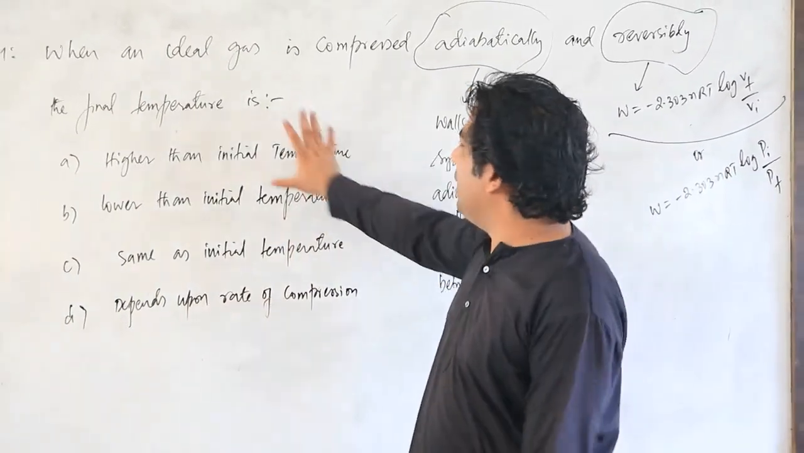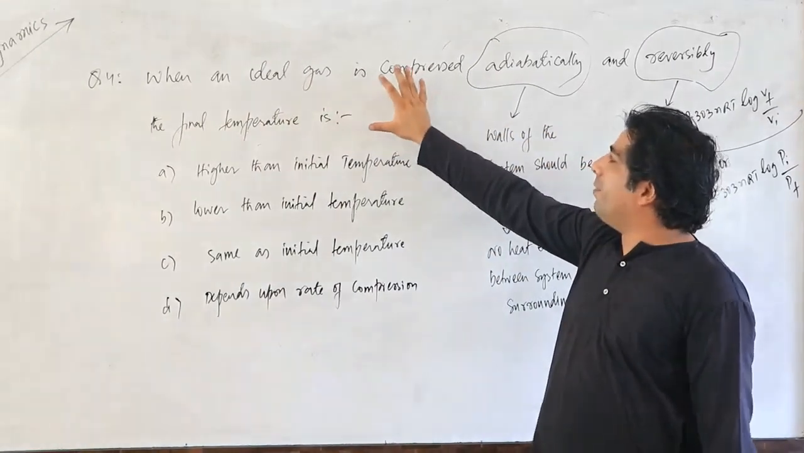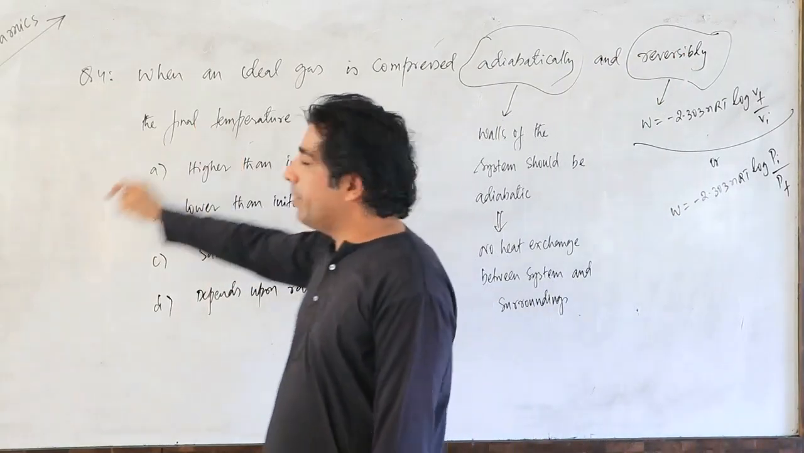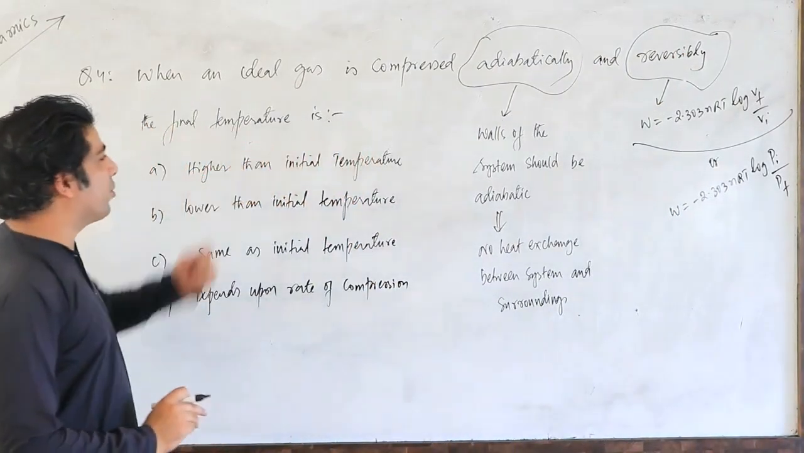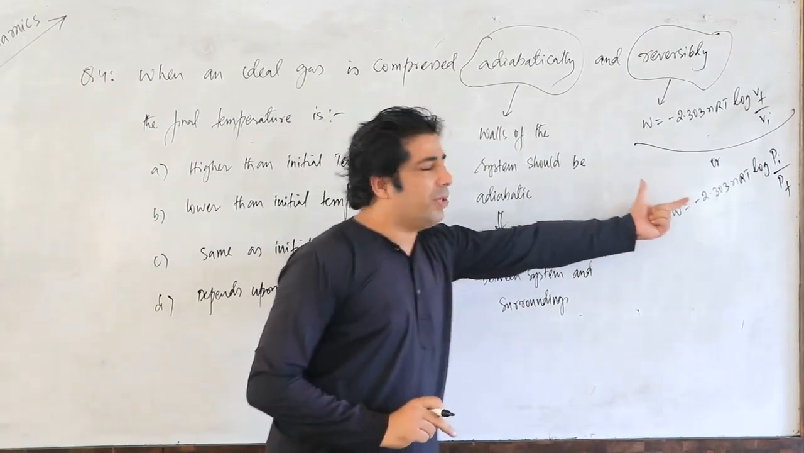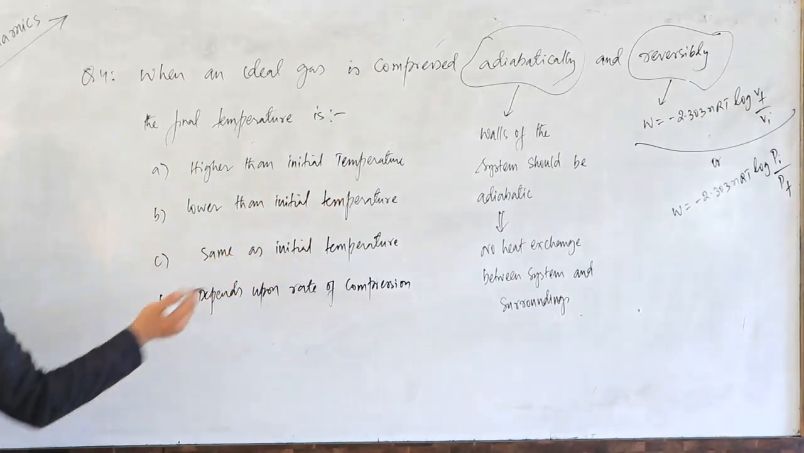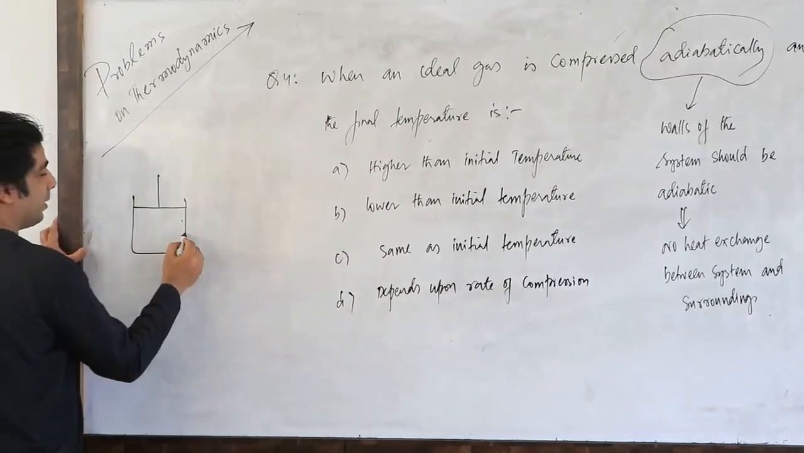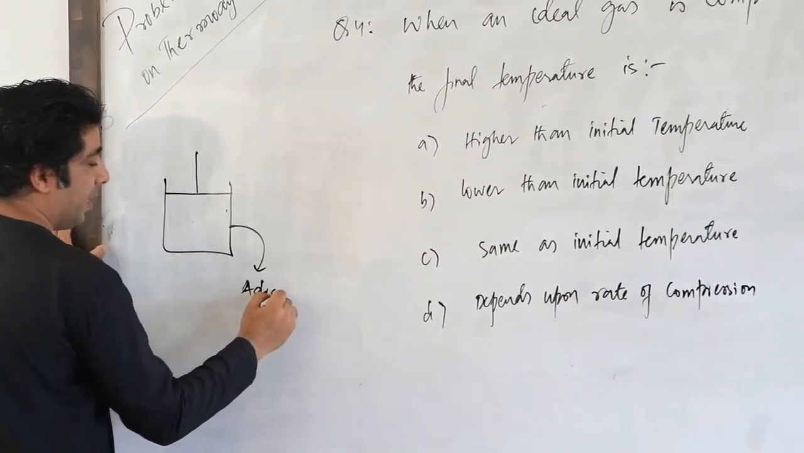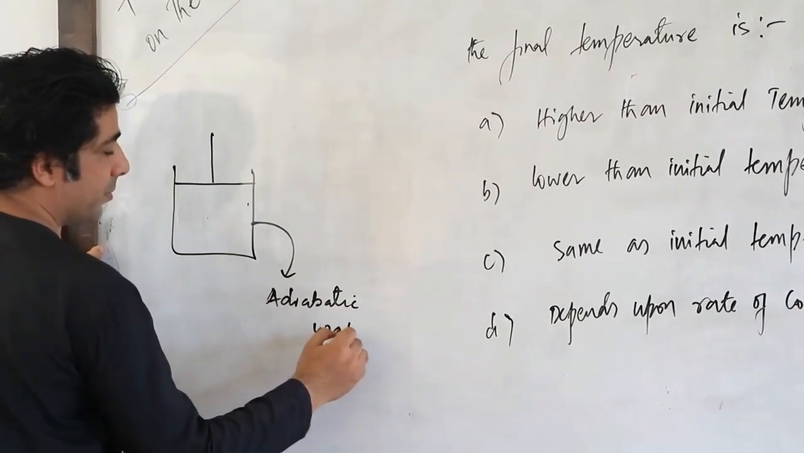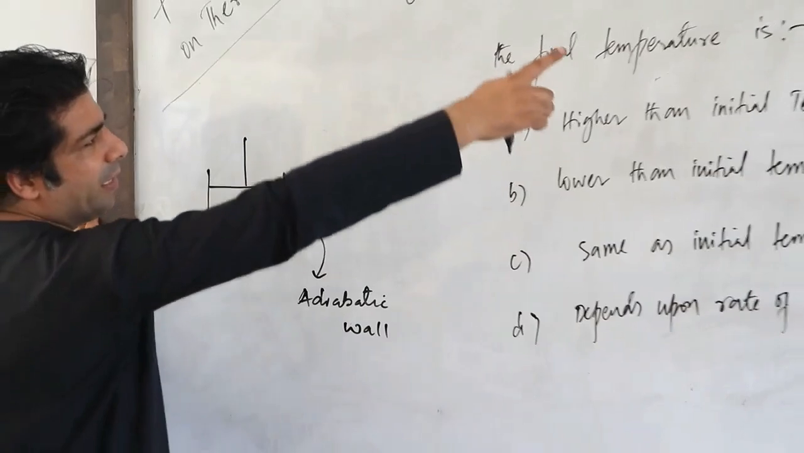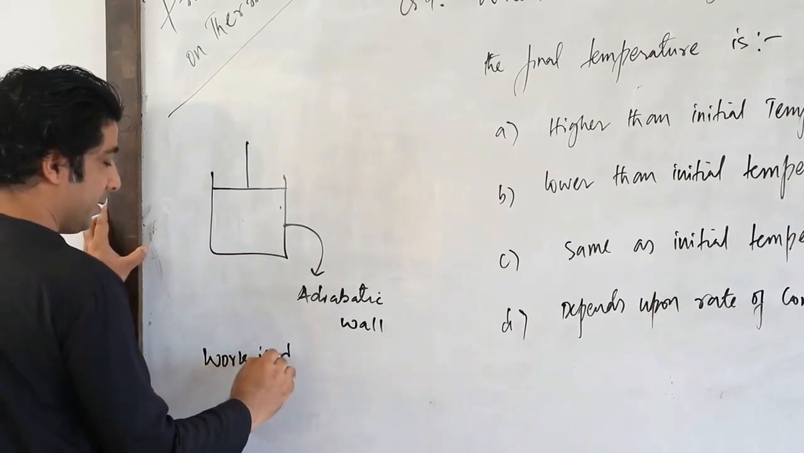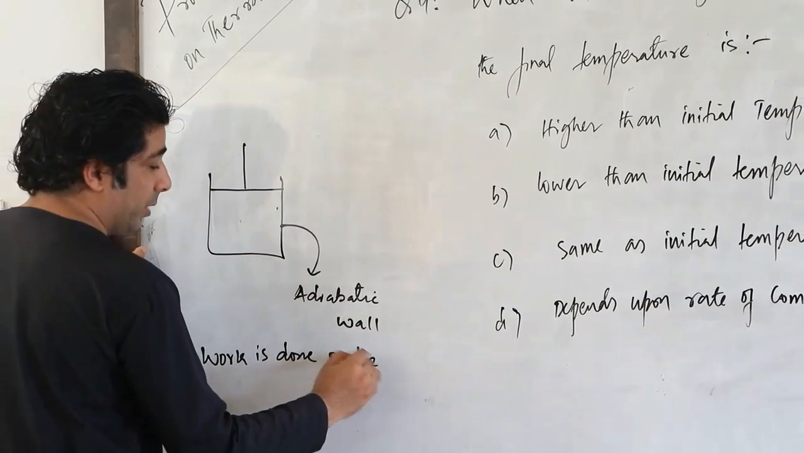So what is the question? This is a very simple question, my dear friends. If an ideal gas is compressed adiabatically and reversibly, what will be the final temperature of the system? This is just information for you people. So it's a very simple thing. If we have an adiabatic system with us, let's suppose this is an adiabatic wall, and the gas is compressed, that means work is done on the system here.